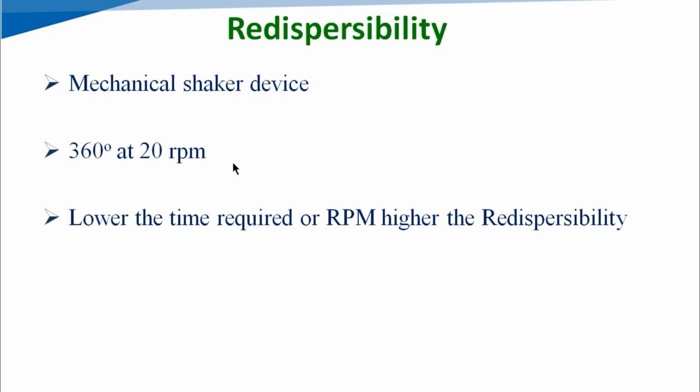At that particular time we can say this is the end point of the experiment. On the basis of this experiment, the lower the time required or the lower the number of rpm, the higher the redispersibility. If redispersion occurs in less time, then it is a good suspension.